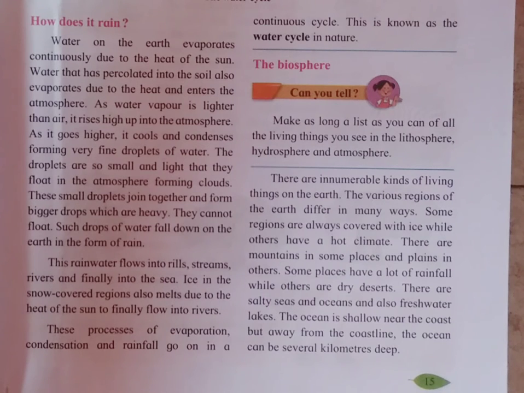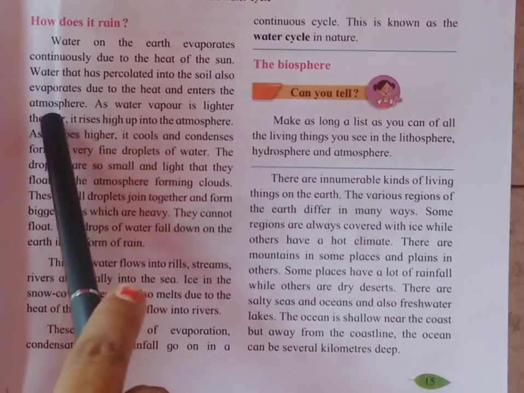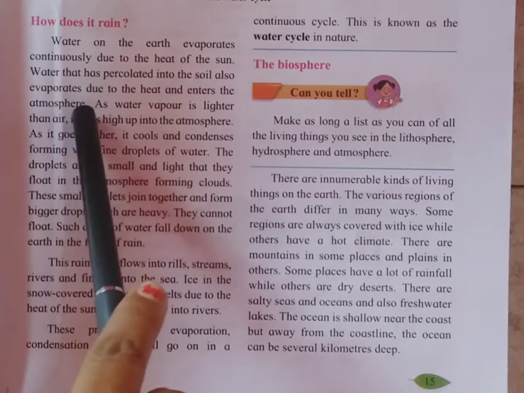Means when water gets heat from the sun, it continuously evaporates, and after evaporating it enters the atmosphere. Do you understand up to here?